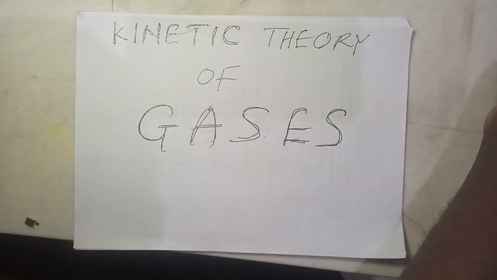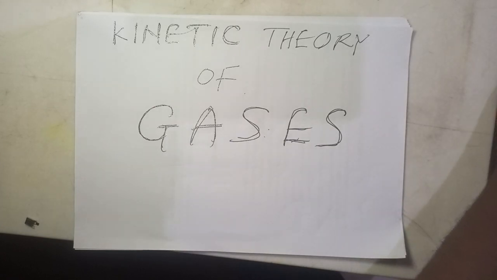But when we talk about the kinetic theory of gas, we are simply describing the behavior of the gas at a particular level. And these gases we are talking about are actually ideal gases. So when we talk about the kinetic theory of gases, we mean the ideal gas. All the assumptions of the kinetic theory of gases actually explain the ideal gas.